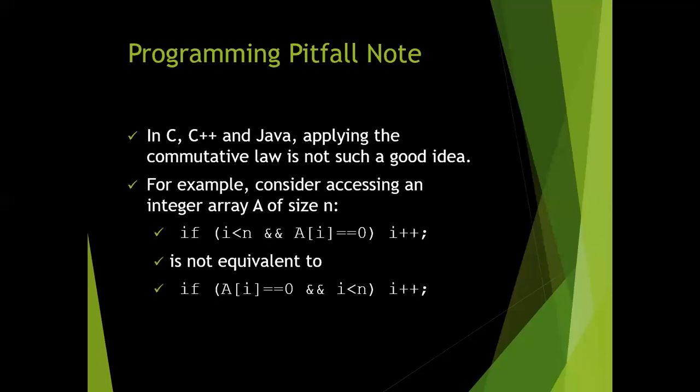If we apply the commutative law in a for loop, we cannot define the initializing statement inside the and operator where we check the condition, or define the outside increment or decrement. The main concern is the equivalence. If you apply the commutative law in C, C++ and Java, you may get equivalence in some cases but not always.